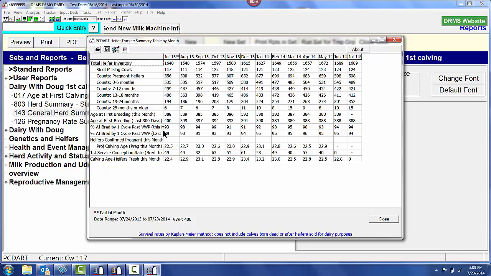Percent bred by the first cycle after the voluntary waiting period: the goal is 90% of those animals bred by the end of the first voluntary waiting period, and this herd is at 94%, so they are doing a very good job getting those heifers bred for the first time. Once we get heifers bred and they're diagnosed pregnant, the expected calving age for those animals is 22.9 months. Those heifers that freshened in these particular months are at 22.8, almost 23 months of age, so they have been doing a very good job in the past getting those heifers freshening at a good young age.